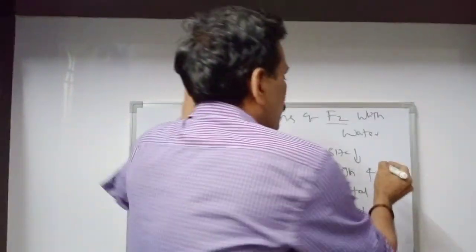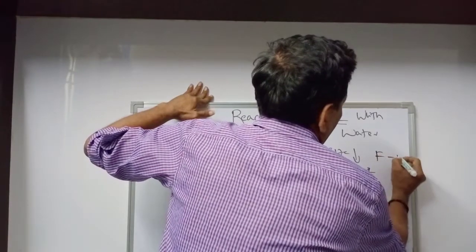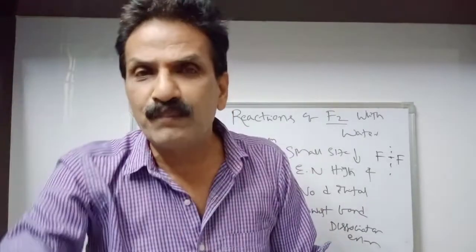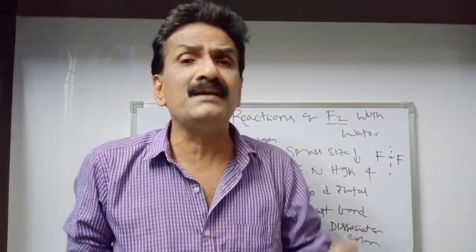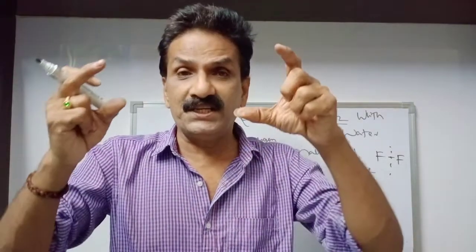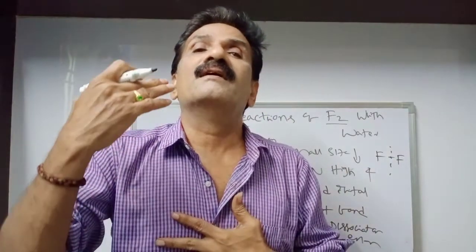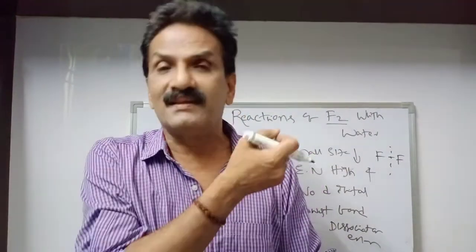Bond dissociation energy. The energy required to break the bond is low. When bond dissociation energy is low, that means activation energy is low. If activation energy is low, the reaction takes place with other compounds very easily.